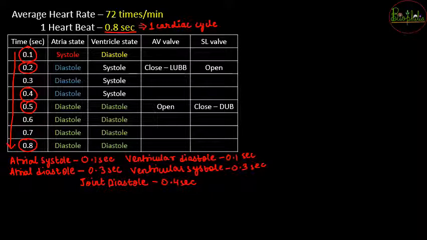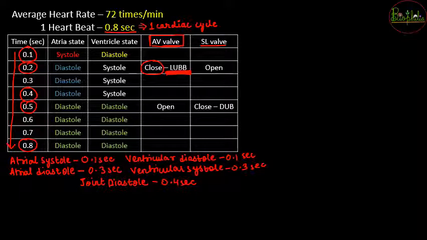Now after this, when you look at the positions of the AV valve and the SL valve, you can see that at 0.2 seconds the AV valves are going to get closed, they shut, and when these valves shut there is going to be a sound produced that is called lub. So this is the first sound that you hear from the stethoscope, that is lub, and at 0.2 second the SL valve is going to remain open.